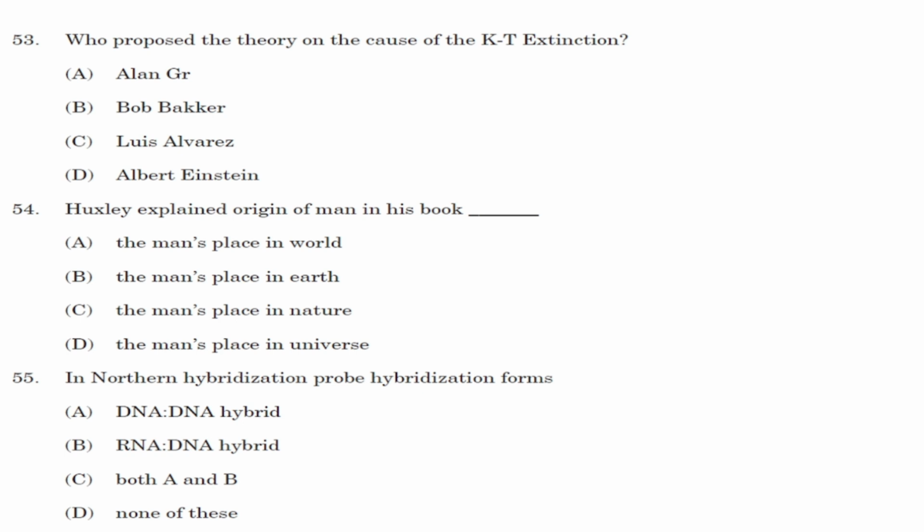Next question. Question number 53. Who proposed the theory of the cause of KT extension? This is a direct question and the answer for this will be option C, that is Luis Alvarez. Question number 54. Huxley explained the origin of man in his book.